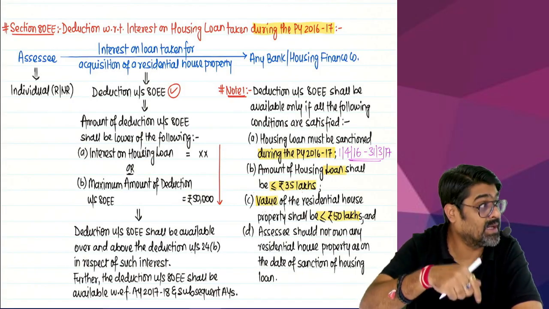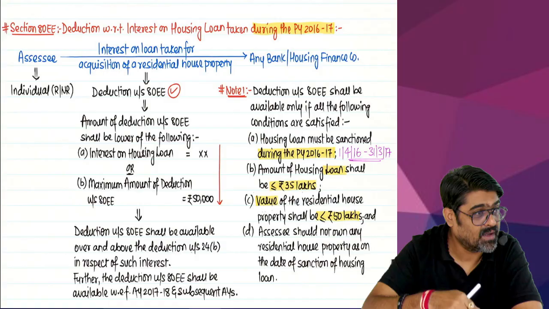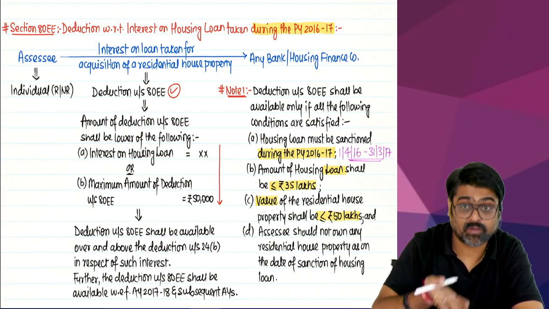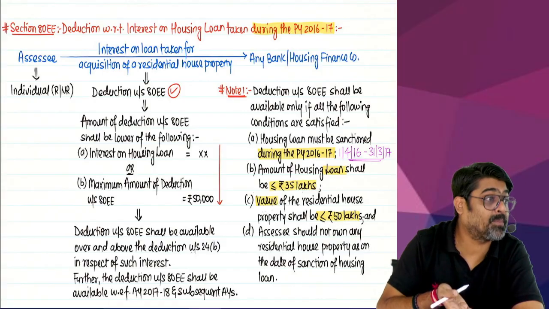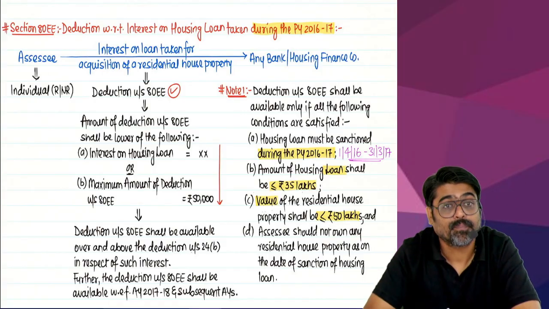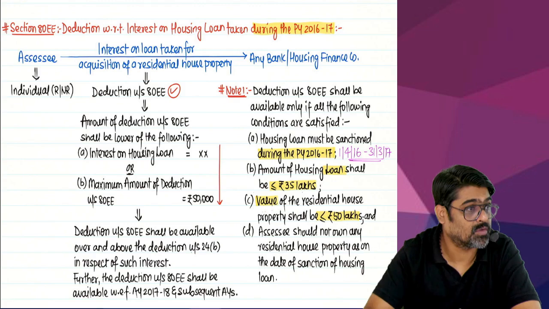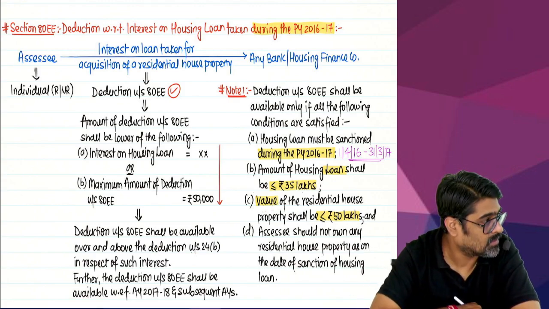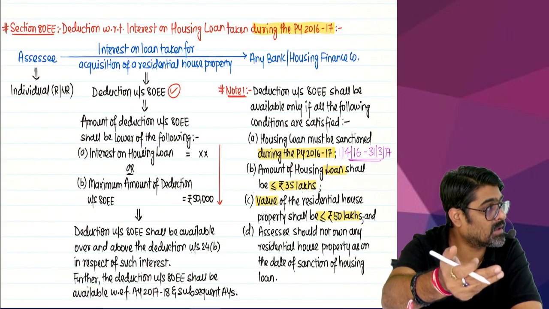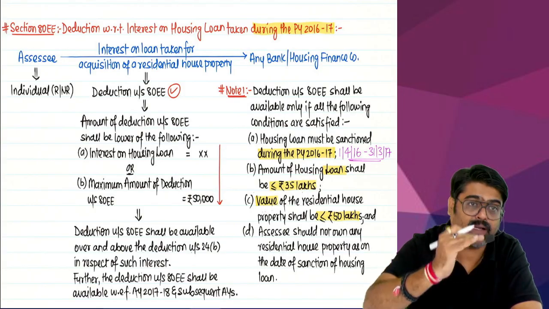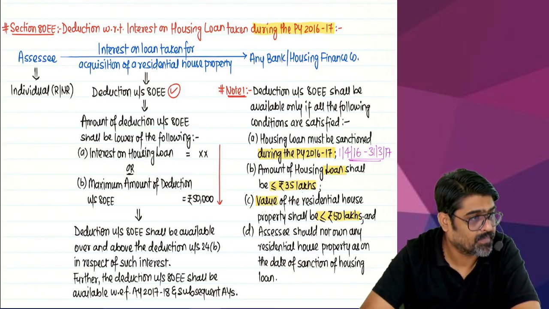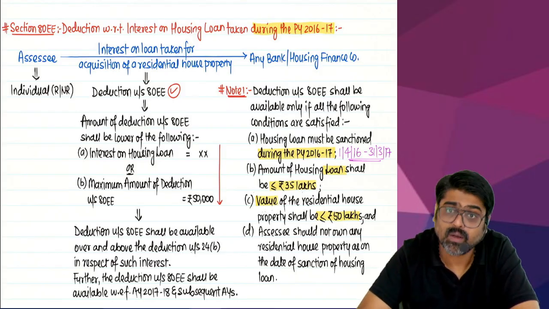But you can still get this deduction in 25-26 because it is possible that on that same loan, the loan is outstanding in 25-26, you might pay extra interest over and above 2 lakhs in this year also. So that will be allowed in this year, subject to maximum 50,000. So up to 2 lakh you will claim in this year. In which section? 24B. And excess you will claim in this year under section 80EE. Will you remember? Hello?